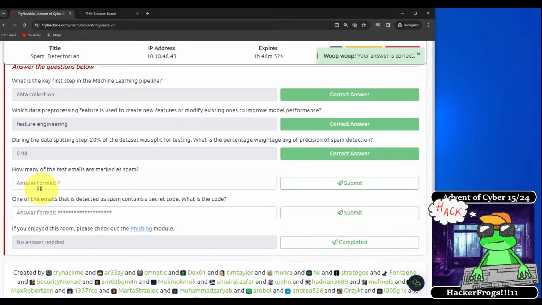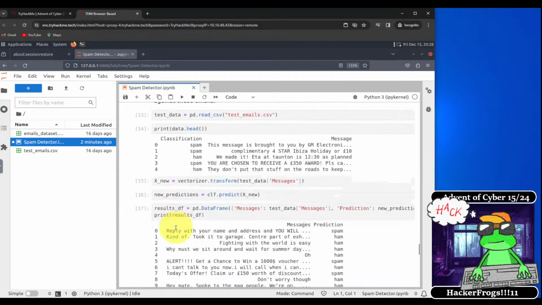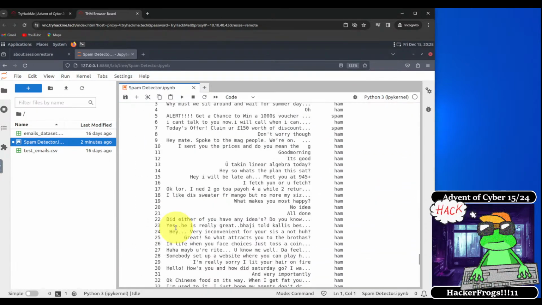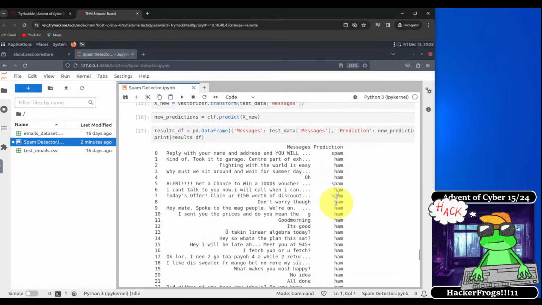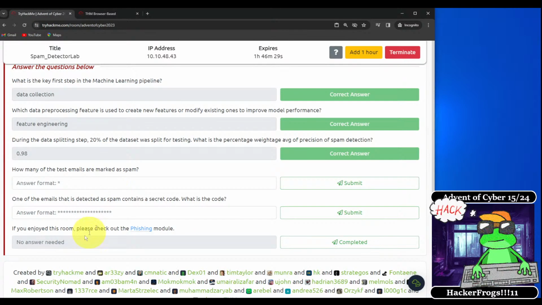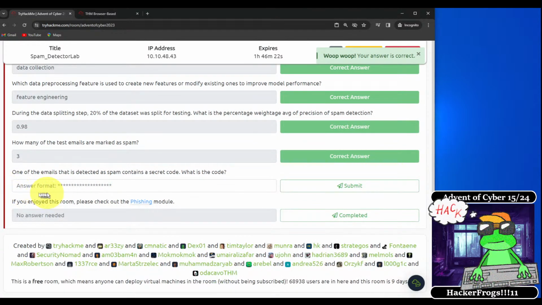And how many of the test emails are marked as spam? If we remember, well, we don't need to remember. We can actually take a look. And we took a look at the model set, and we see out of all the emails here, it predicted that 1, 2, 3 of these emails were marked as spam. So we can answer 3. And lastly, one of the emails that is detected as spam contains a secret code.